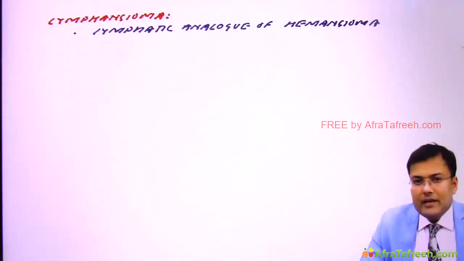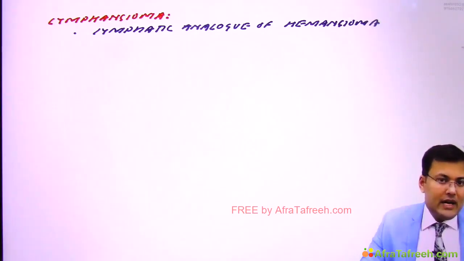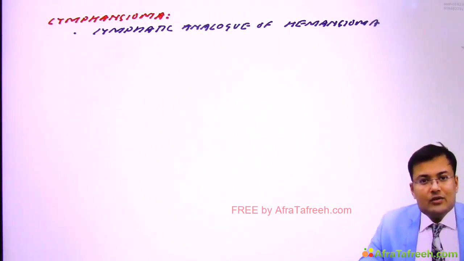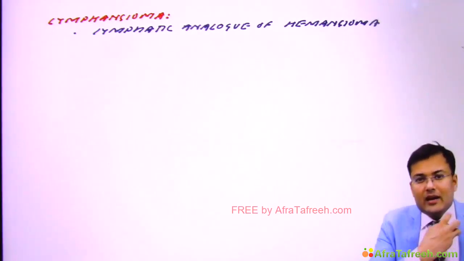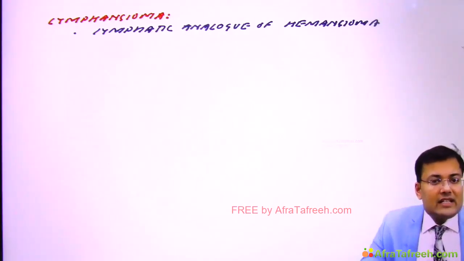So what's the problem in lymphangioma? There are isolated and sequestered segments of the lymphatic system. But what is the problem? These isolated and sequestered segments have the capability to produce lymph. Since these sequestered segments keep on producing lymph, you will notice that lymphangioma keeps increasing in size. So it's a cystic swelling whose size starts increasing.